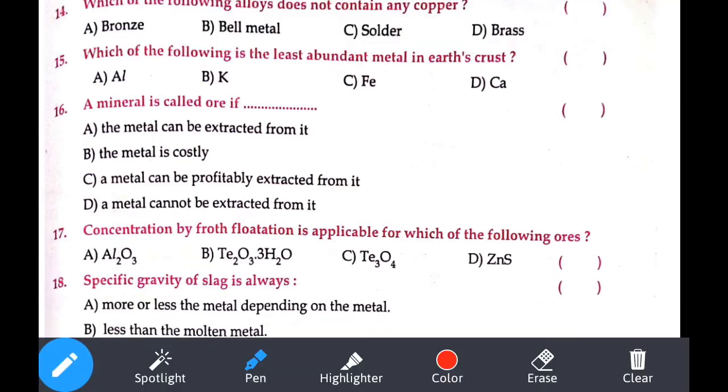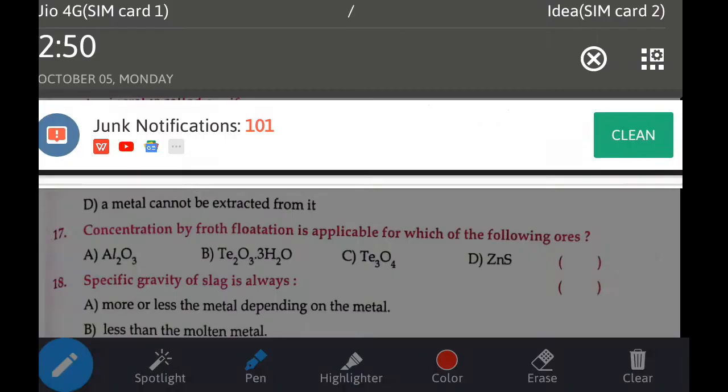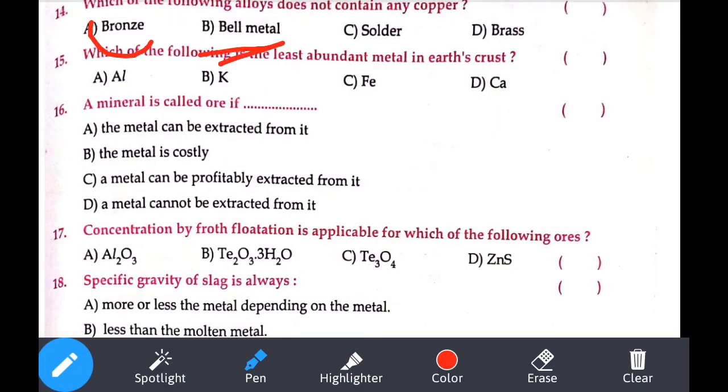Which of the following alloys do not contain any copper in it? If you see the options, bronze they have given, bell metal they have given, solder they have given, brass they have given. Bronze contains copper, you already know it. Bell metal also contains copper, and brass also contains copper. So the answer is solder.